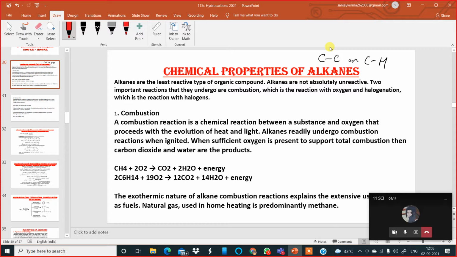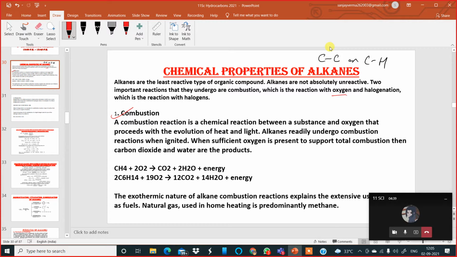Now we know these alkanes undergo important reactions. They undergo halogenation reaction, and they undergo reaction with oxygen also. These are important for you all. Looking at the first one, it is called combustion.